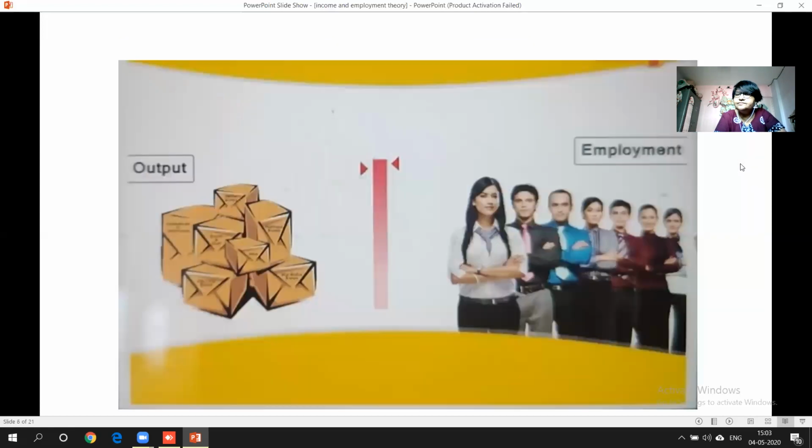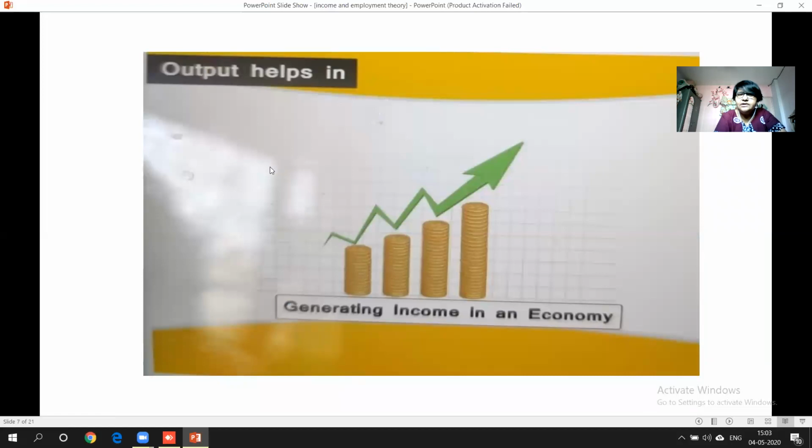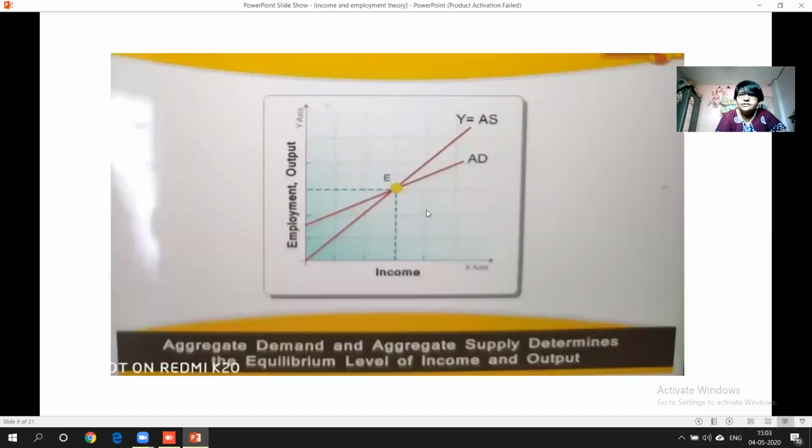Right, students? Once again, one more example is given over here, that how more employment can create more employment, more output can create employment opportunities. Here also, with the graphical way, it is already shown that how economy can generate more income, obviously with the help of output. If more output is there, income will be generated more. As I said, more output means more employment means more income, right? This is like graphical mode of aggregate demand and aggregate supply.